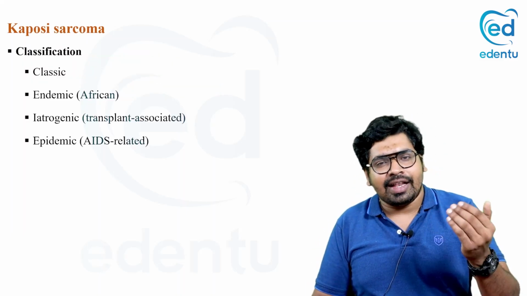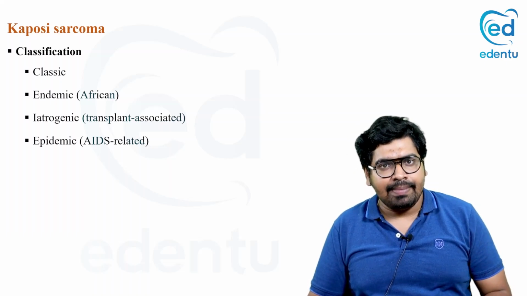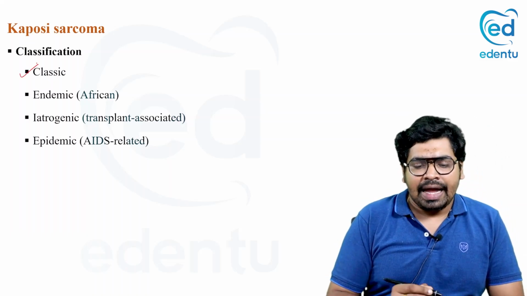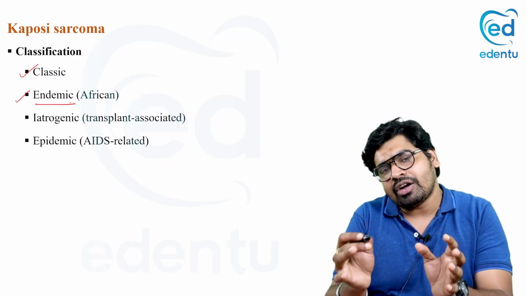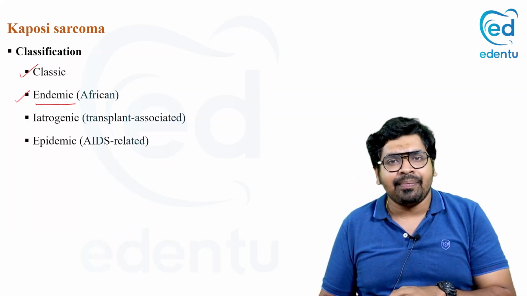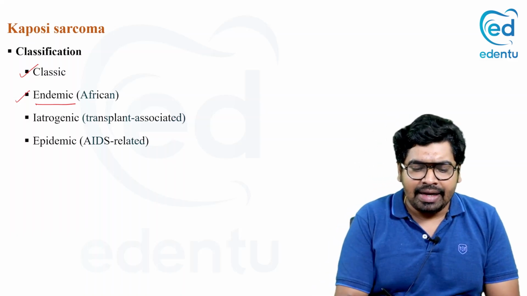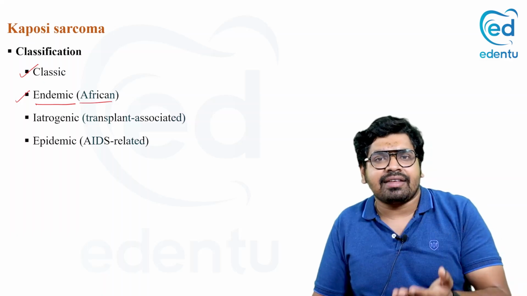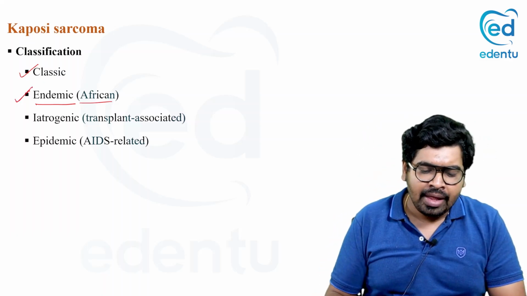Now it can be classified into four. You should remember the names of all the classifications. That is a classical variant, endemic variant. I have told you endemic means limited to a part of an area, a geographic area, or localized to a common area. Mainly it is related to the African population. So there's a classical Kaposi sarcoma, there's an endemic form of Kaposi sarcoma.